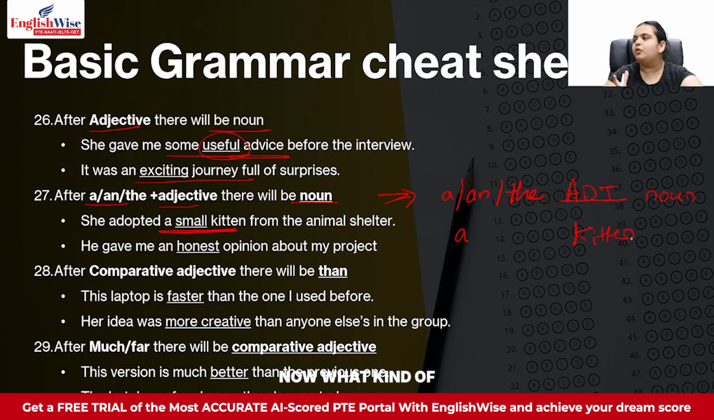Now, what kind of a kitten was it? It was a small kitten, so that adjective takes the place over there. Okay. He gave me an honest opinion about my project. What kind of an opinion? Honest opinion. So that is how it fills up the space here. Now, after a comparative adjective, there will be than.